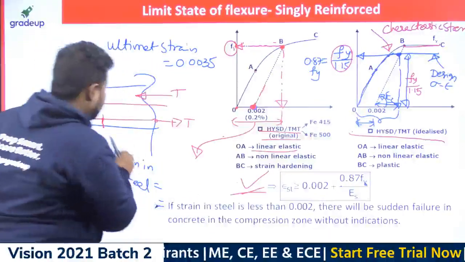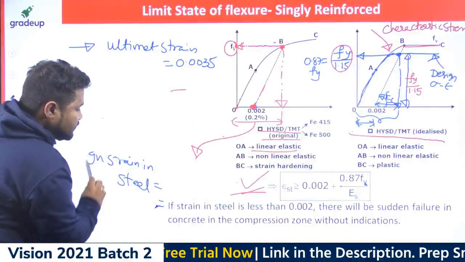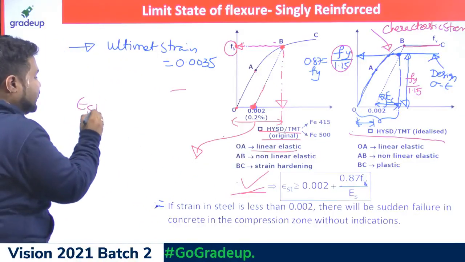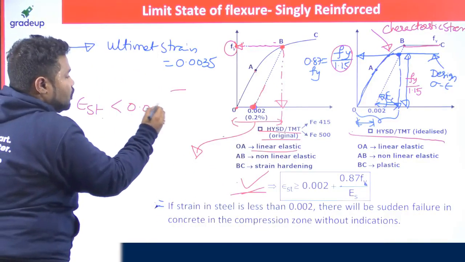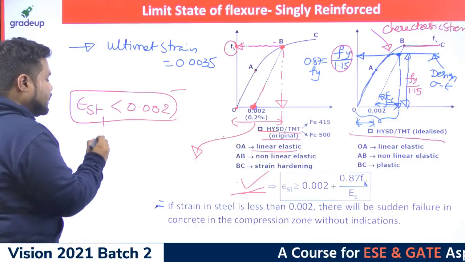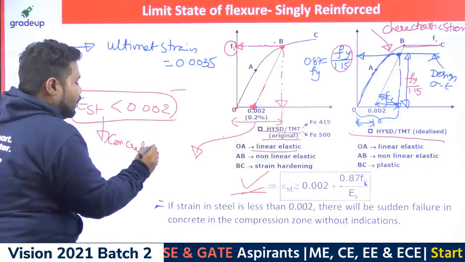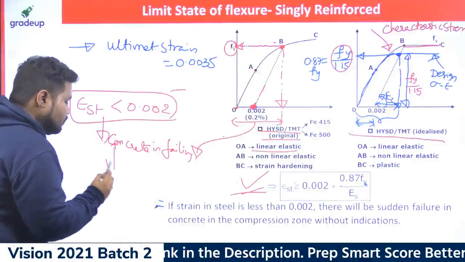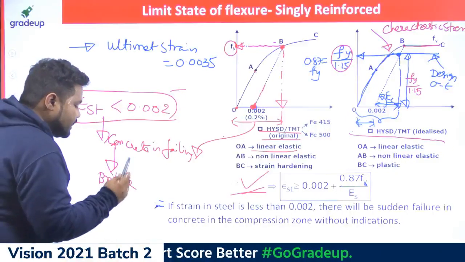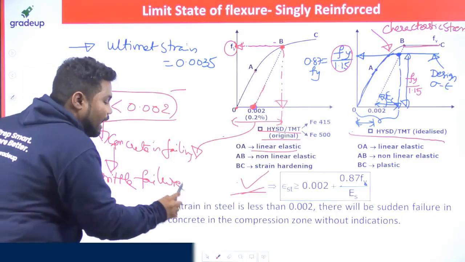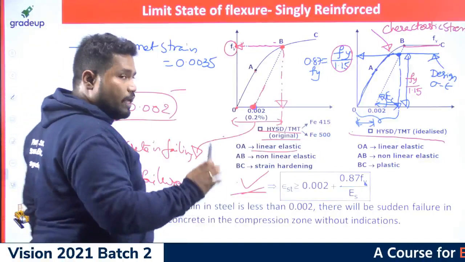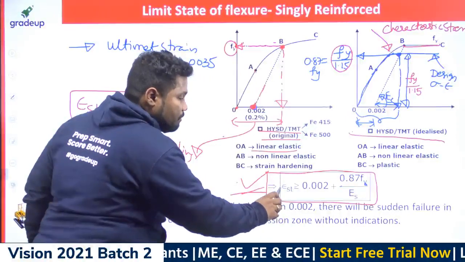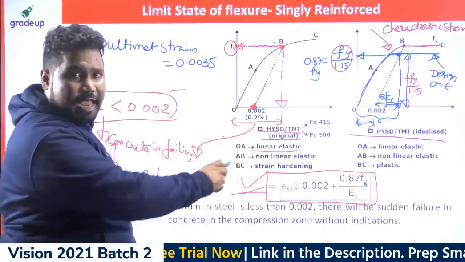If, as you have already seen, the strain in steel, epsilon st, is less than 0.002, which one is failing? In this case, concrete is failing. Concrete failing means the failure is a brittle failure, and brittle failure is dangerous, so it should not happen. To ensure ductile failure, this is the minimum strain in steel at the time of failure. This should happen.